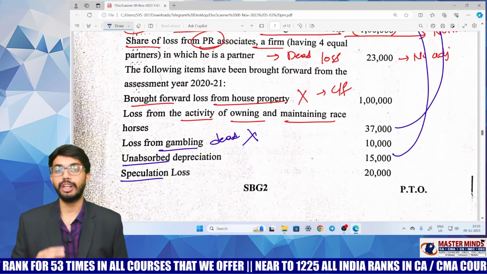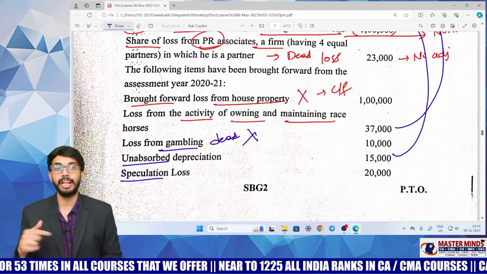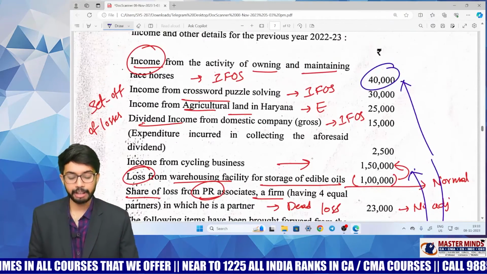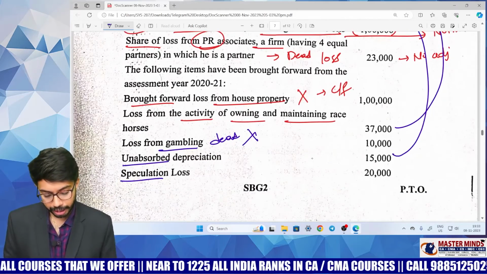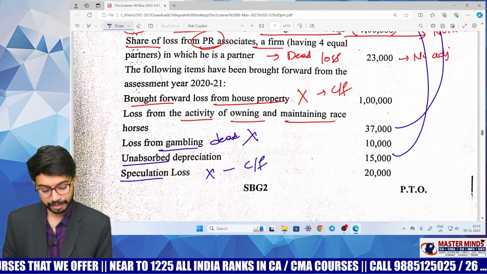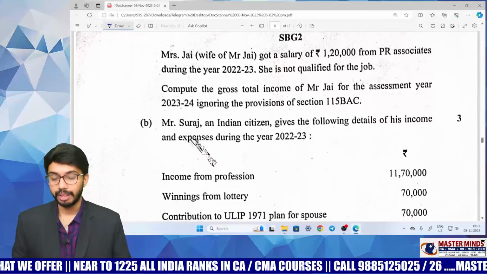Speculation loss can be set off only against speculative business income. Here there is no speculative business income that is given, so this also you cannot set off. This you should carry forward to subsequent years. Next,